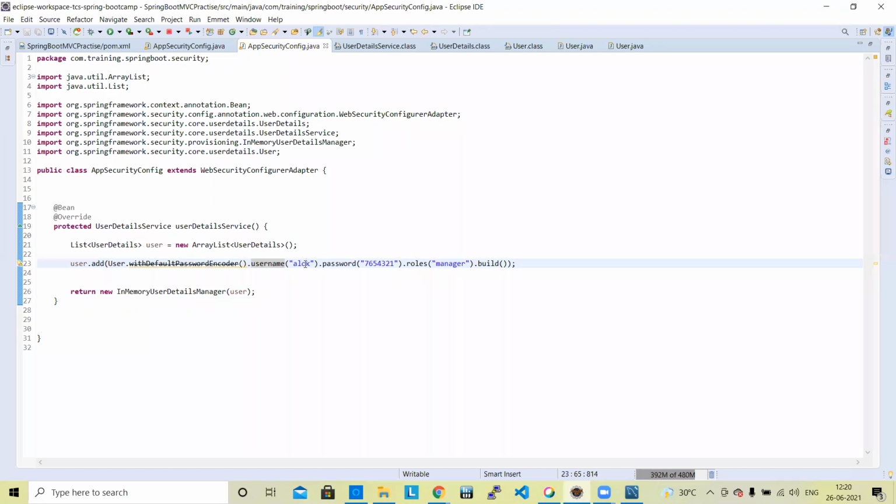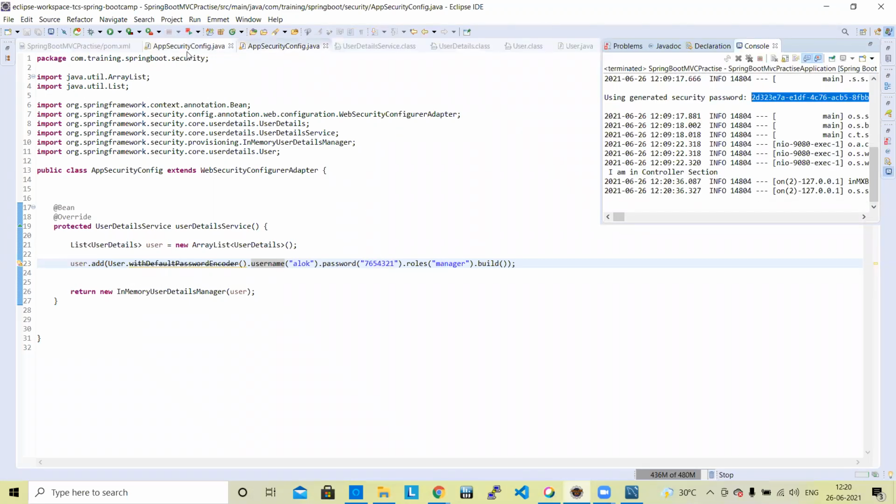When you create any server application, you may have set the username and password in your server class, and you are doing it like that. We are not using the user ID and password from a database. In the earlier step 1, the password was generated by the system. Now we are setting the username and password, any number, and I am setting the role as manager. So let's check whether this is working or not. Let's run the application again.